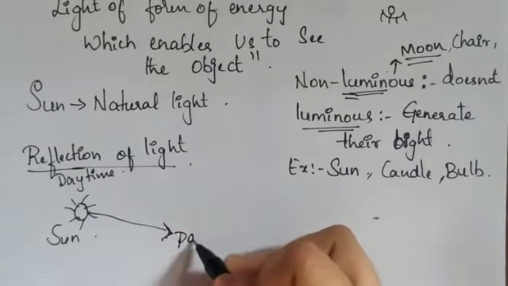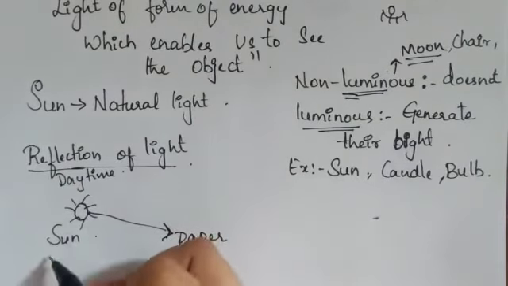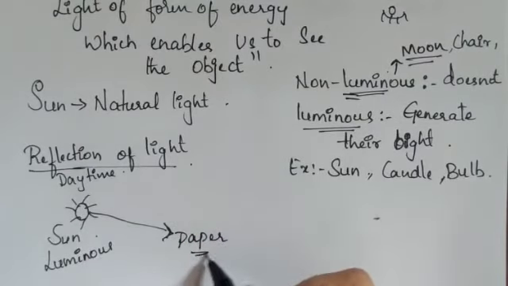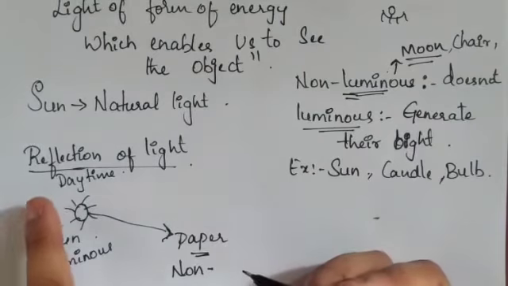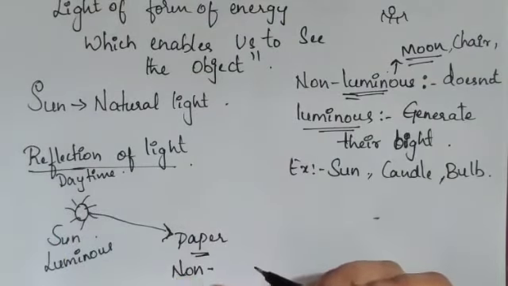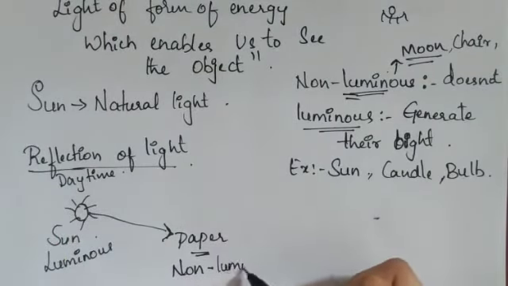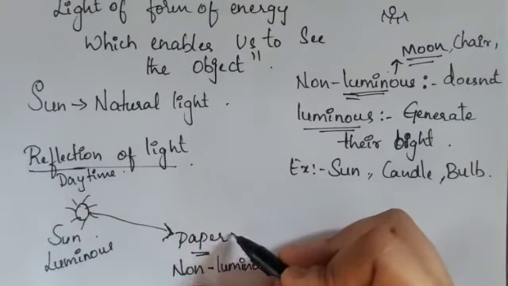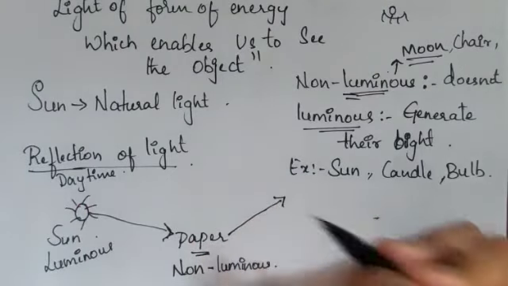The sun is a luminous object. Paper is a non-luminous object. So when light travels from a luminous object to a non-luminous object, that is paper, the light gets reflected.